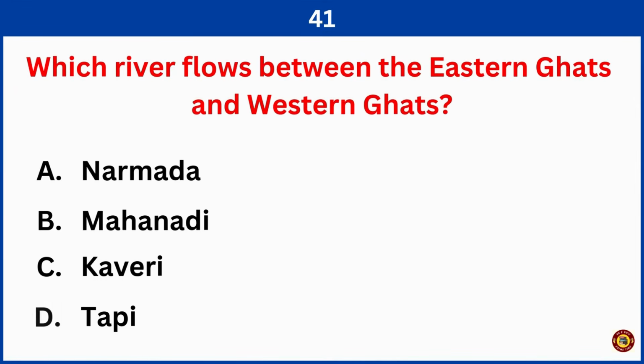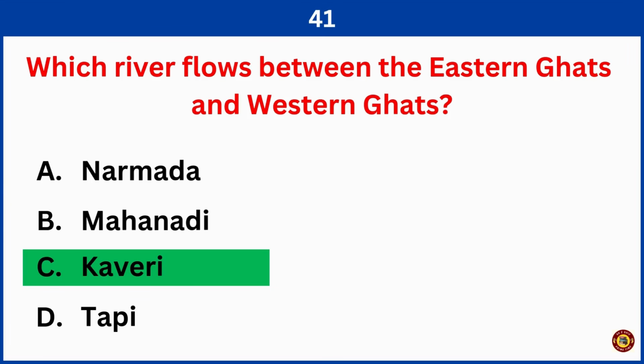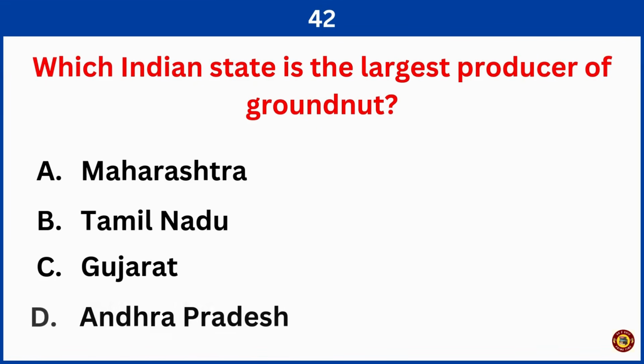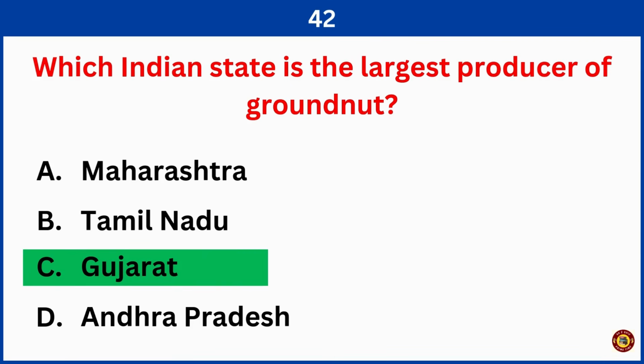Which river flows between the Eastern Ghats and Western Ghats? Right answer is option C, Kaveri. Which Indian state is the largest producer of groundnut? Right answer is option C, Gujarat.